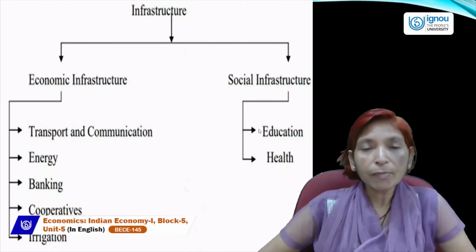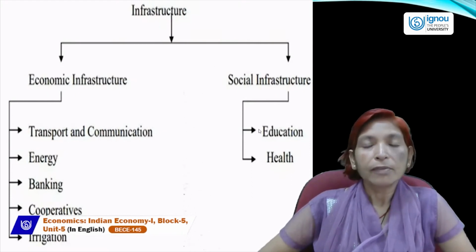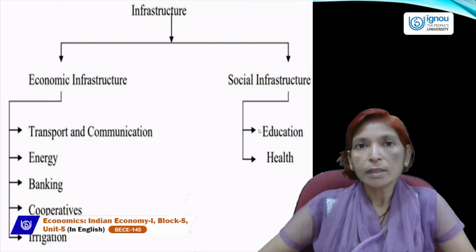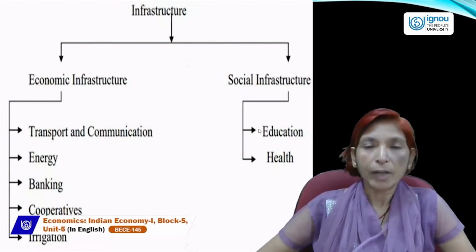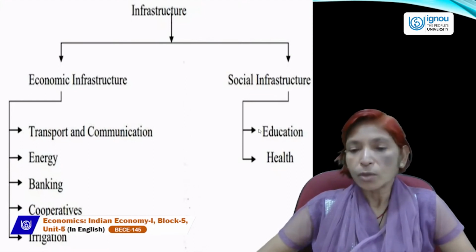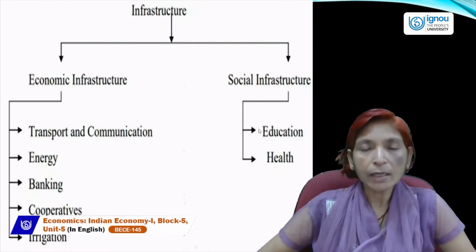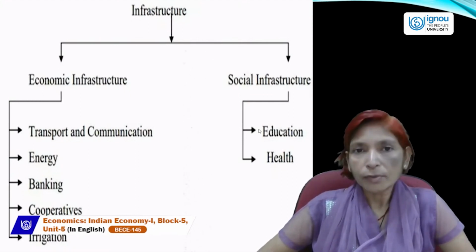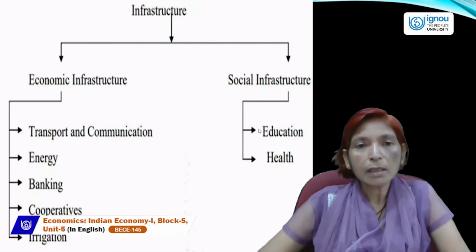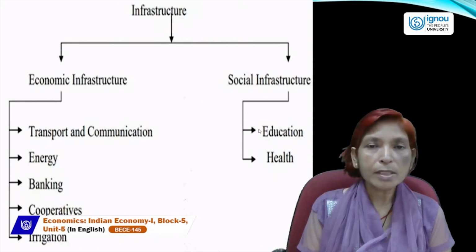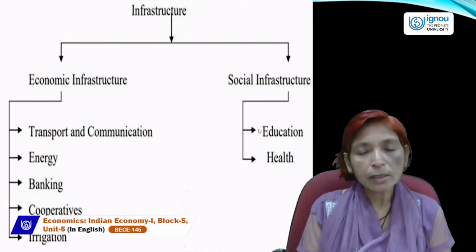And if there is a lack of medical facility, if health facility is not available, we know that in a sound body, a sound mind exists. If the body is not sound, then the mind can't work smoothly or well. So education and health make social infrastructure, which is also very necessary for the development of the country. So these are the two types of infrastructure: one is economic infrastructure and the other is social infrastructure.